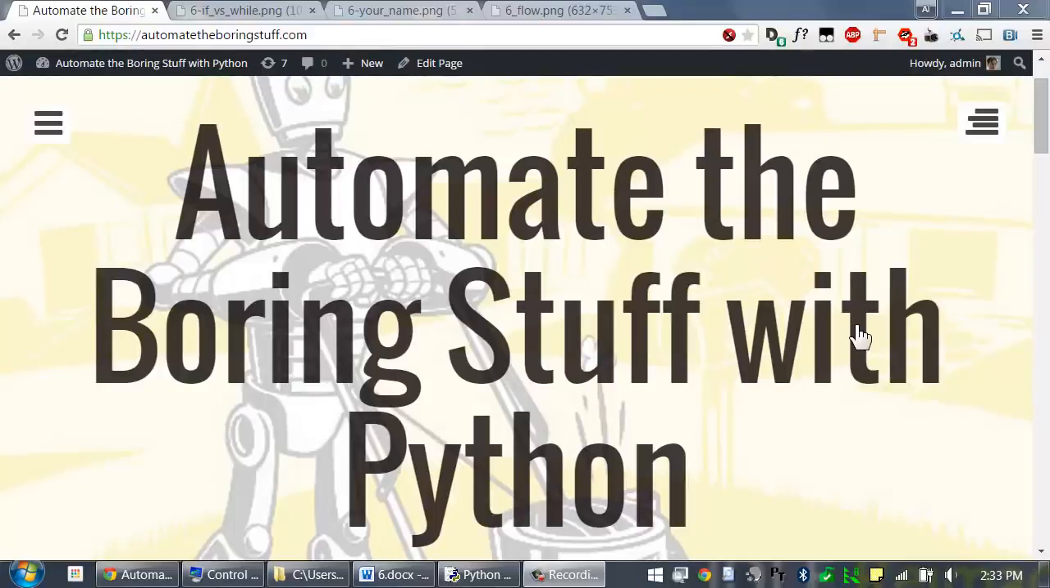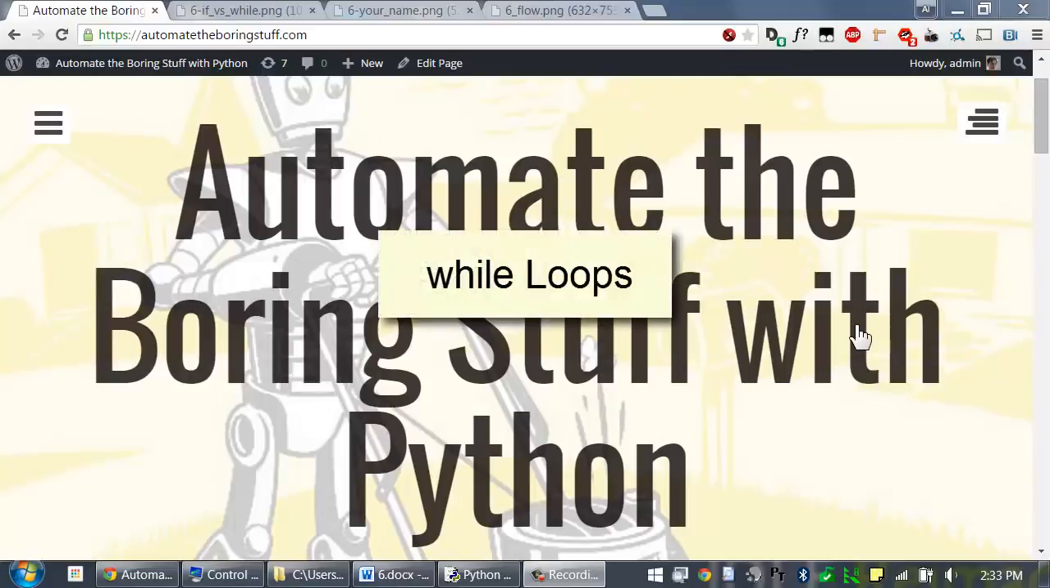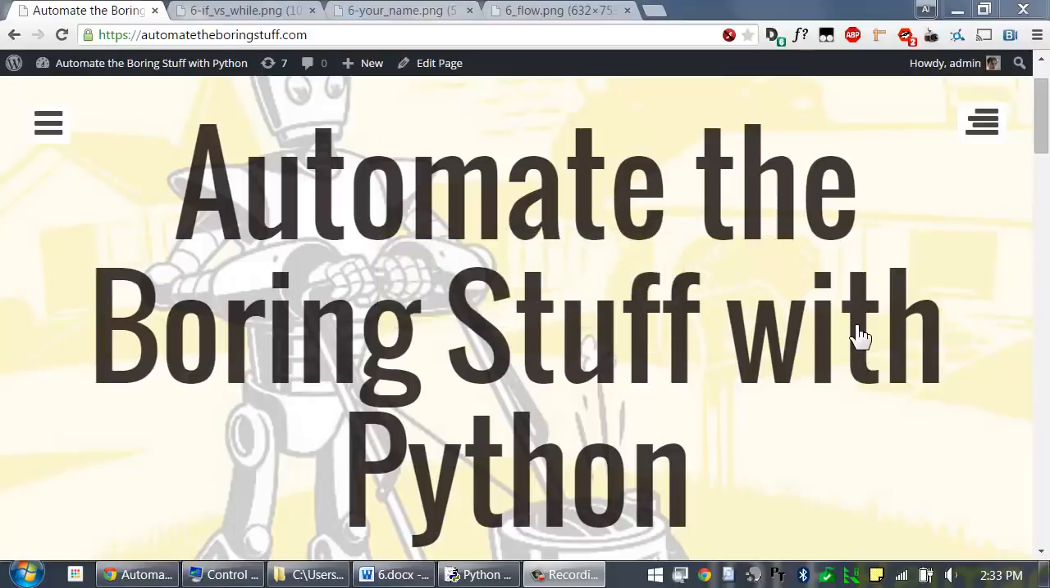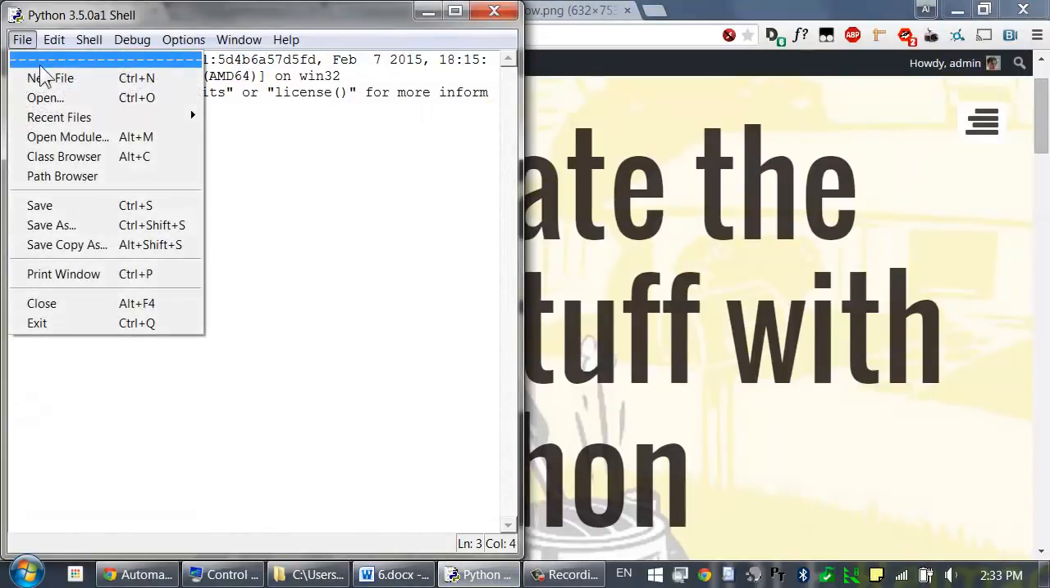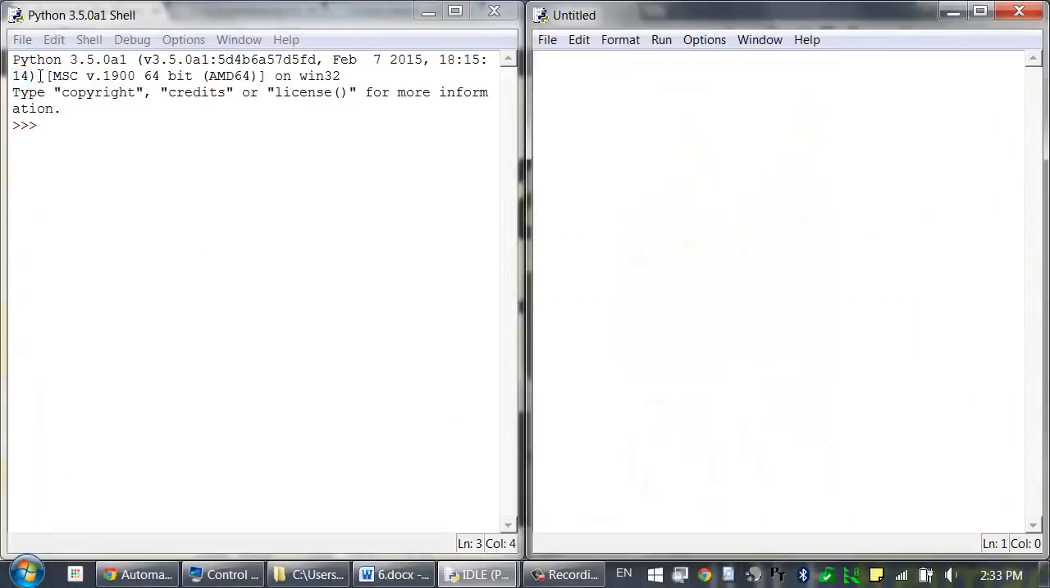Welcome to Lesson 6, which roughly covers pages 45 to 53 of the Automate the Boring Stuff with Python textbook. The next flow control statement is the while loop. You can make a block of code execute over and over again as long as the while statement's condition is true. So let's open up a new file editor window by clicking on File, New File, and enter the following code.